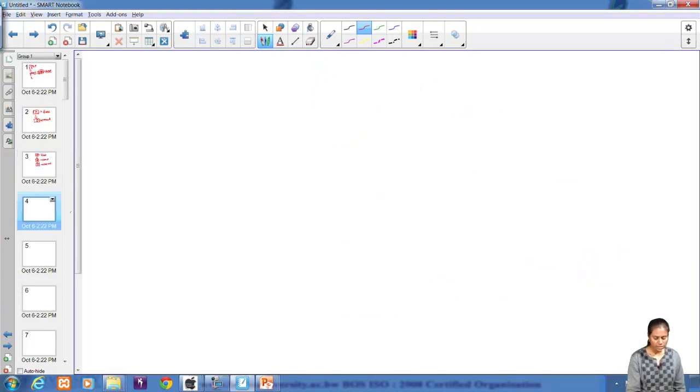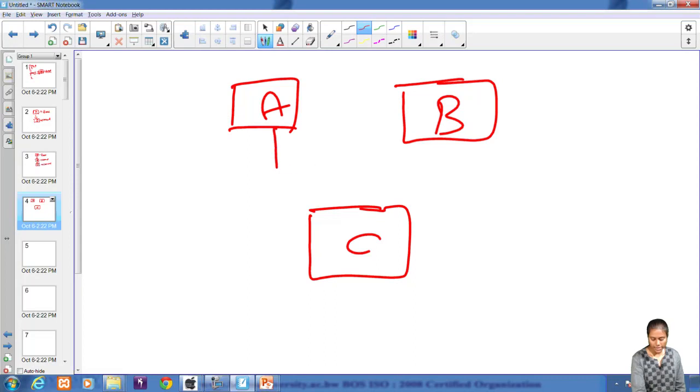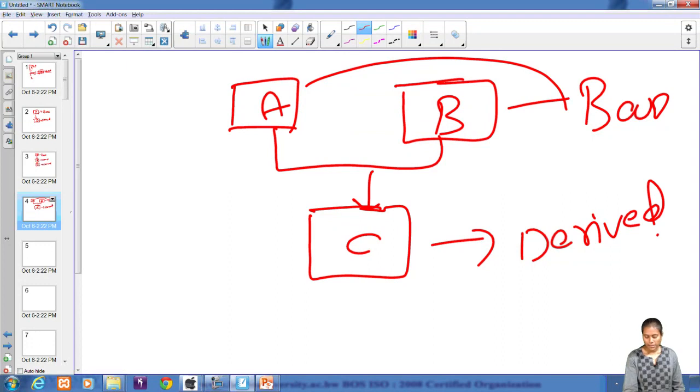Now let me show you the next one, that is multiple inheritance. Multiple inheritance is the inheritance where you have multiple base classes. So here we have class A, class B and class C. Here A and B both are base classes and C is the derived class. The class C will derive its characteristics from both class A and class B. So this is known as multiple inheritance, where you have multiple base classes.